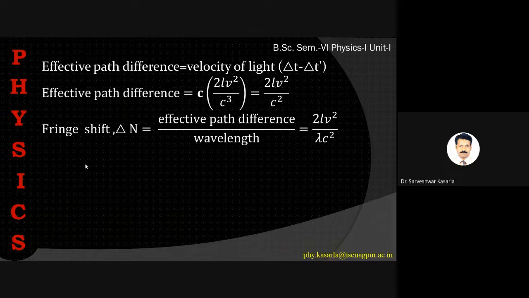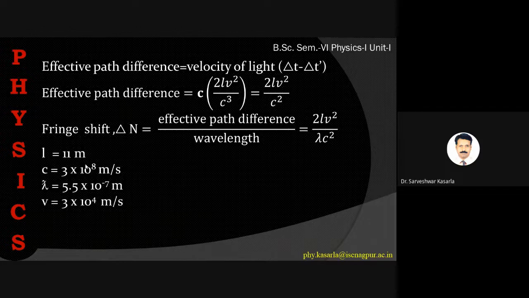If you put in the data, say L is equal to 11 meters, which was the experimental detail carried out by Michelson and Morley, C is the velocity of light, 3 into 10 to the power 8 meter per second, lambda, the wavelength of light, is 5.5 into 10 to the power minus 7 meter, or 5500 angstrom, and the velocity of earth is 3 into 10 to the power 4 meter per second. If you put this data in the fringe shift formula,